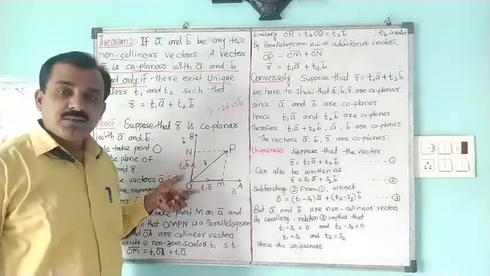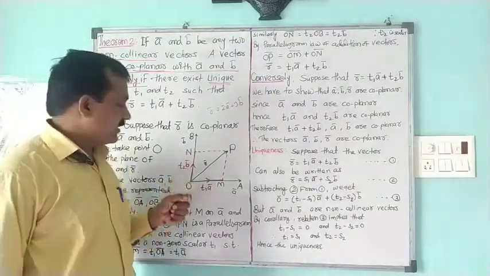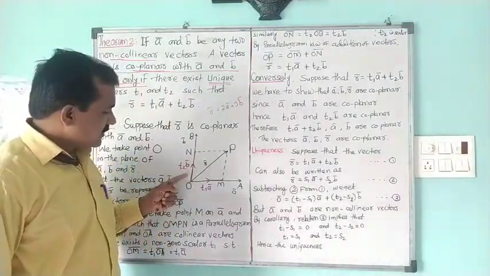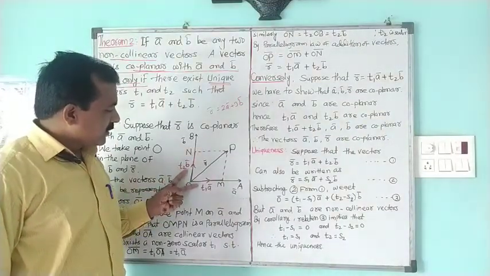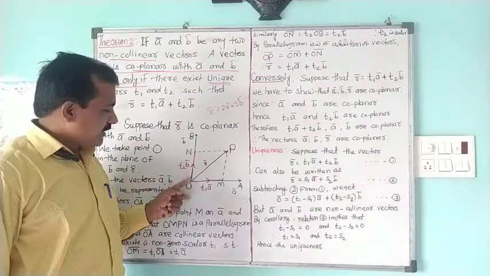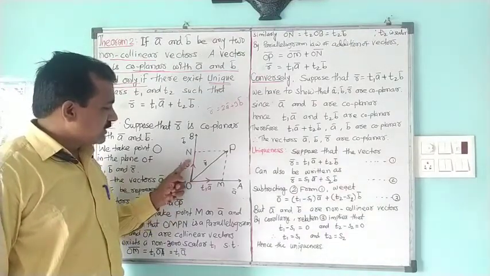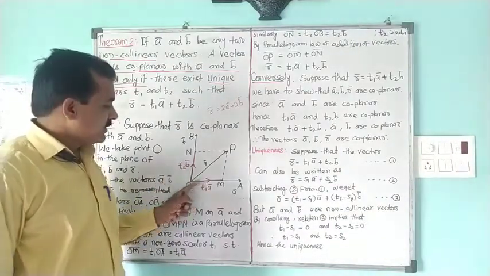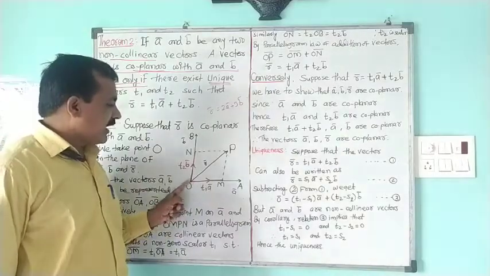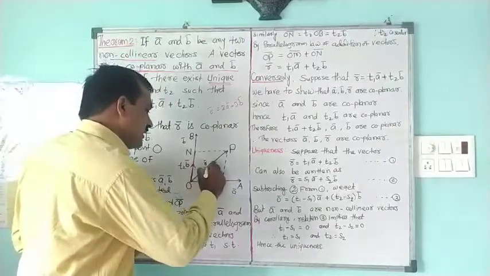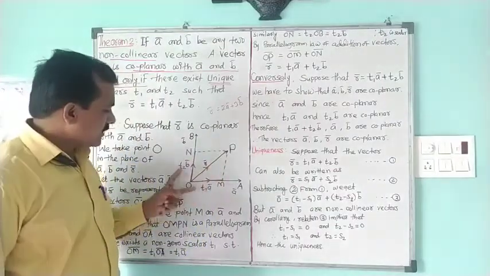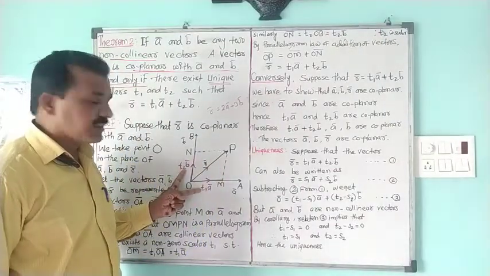So we know that the parallelogram law of addition of vectors tells us that when two vectors are represented in magnitude and direction as two adjacent sides of a parallelogram, then their resultant is the diagonal of the parallelogram passing through their common point. So this diagonal OP is the resultant of these two vectors.